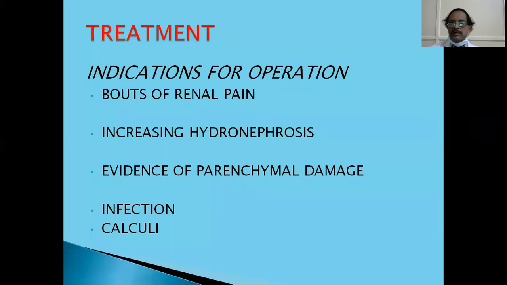So when do you operate? For bouts of renal pain because of distension of the pelvis, or increasing hydronephrosis, you follow serial ultrasounds. Ultrasound is good enough for following up. If there is increased hydronephrosis and it is going on, then there is increased parenchymal damage. If the kidney is going to be destroyed, you don't wait for it to be destroyed totally, you have to intervene. And there is infection. Infection is almost an emergency-like thing.